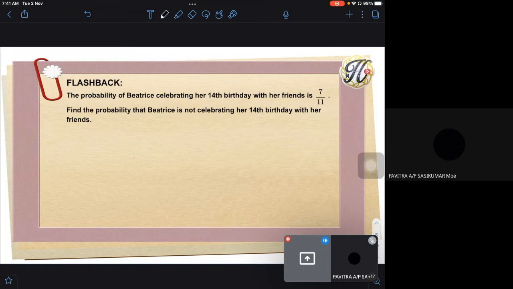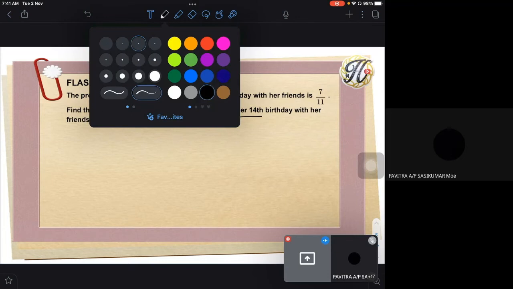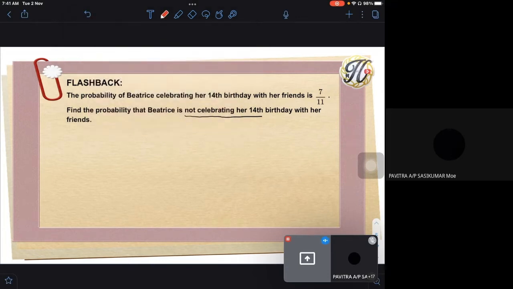Find the probability that Beatrice is not celebrating her 14th birthday with her friends. So what is the answer? This question doesn't mention complement, but the keyword is not celebrating. So not celebrating means that it's complement. Tak semestinya kamu nampak perkataan complement event, so it can be other wording. So what is the answer?